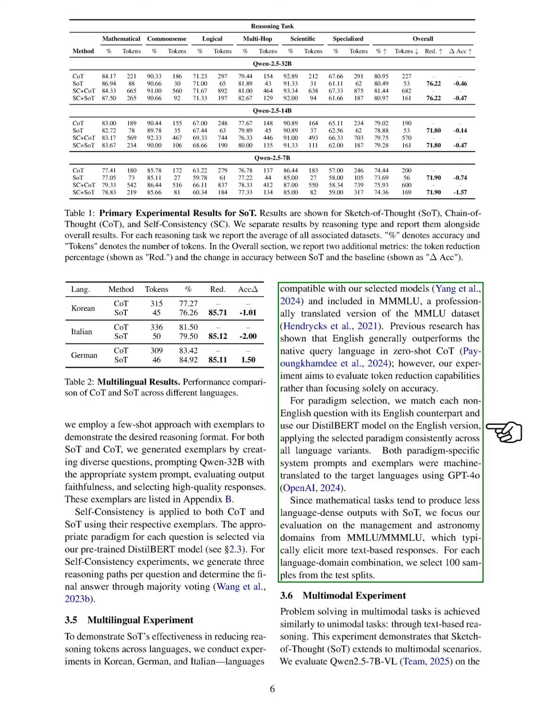For our experiments, we pair each non-English question with its English equivalent and apply our Distill-BERT model to the English version, ensuring consistent use of the selected paradigm across all languages. We also machine translate both the system prompts and examples into the target languages using GPT-4o. Since mathematical tasks usually yield less text with SOT, we concentrate on the management and astronomy domains from MMLU, which typically require more text-based responses. We select 100 samples from the test sets for each language domain combination.